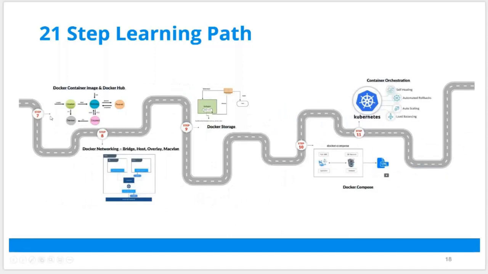So once you've started the containers, point number 7 is the container state, or how do you start them? How do you start, stop, pause, delete, or terminate your containers? You should also know about networking and storage for containers, different types of networking, how containers could talk to each other within the same machine, across machines.